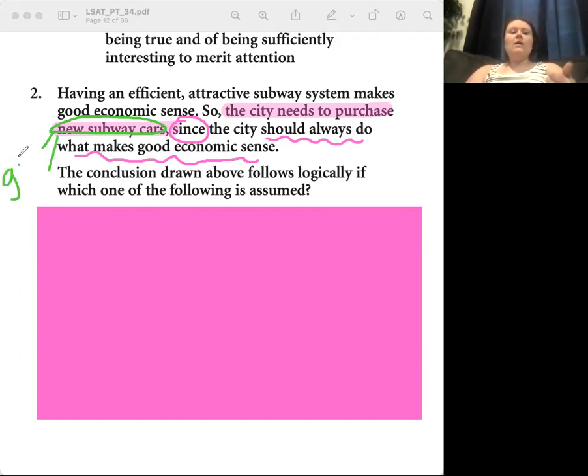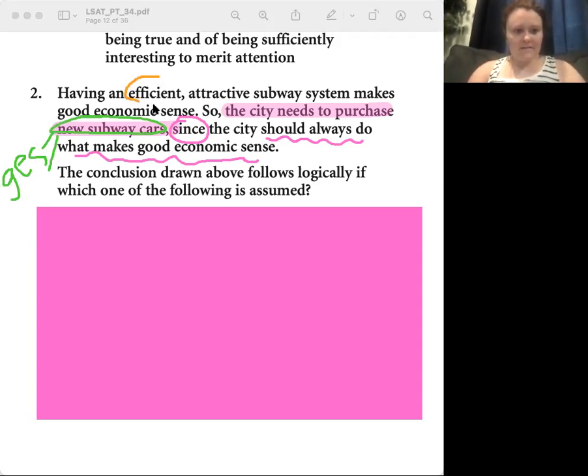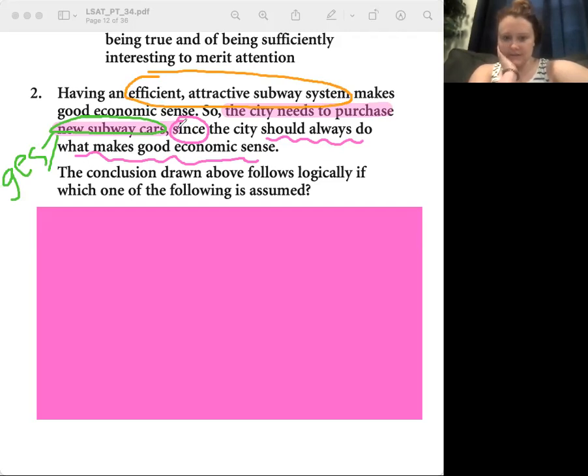Or what is the variable in the first one? Where do you think most people get tripped up on this question? What do they assume is the same thing? The efficient, attractive subway system. Yes. So how could we connect new subway cars to the efficient, attractive subway system?